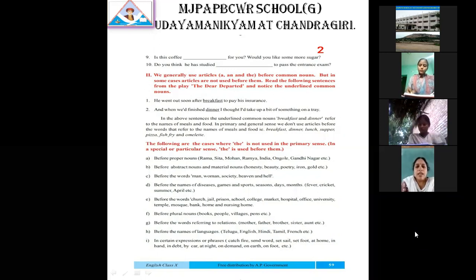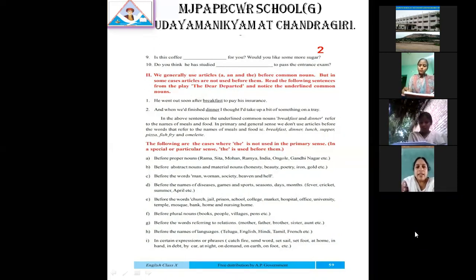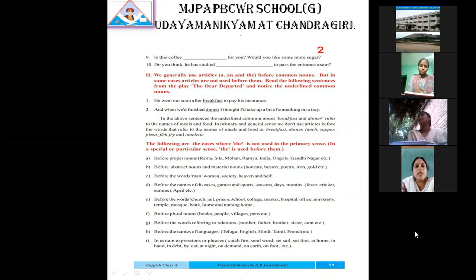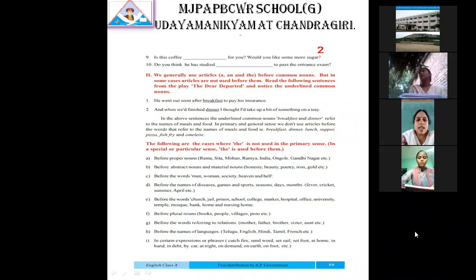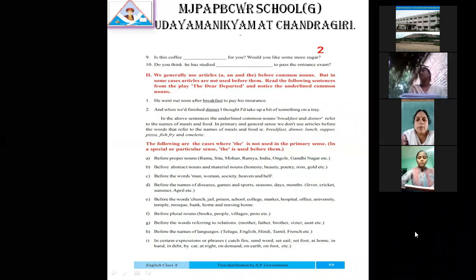Okay, so here when we use a, it is used before a singular noun. If the noun is singular and it starts with a consonant sound, a is used. And an is used before vowel sounds.